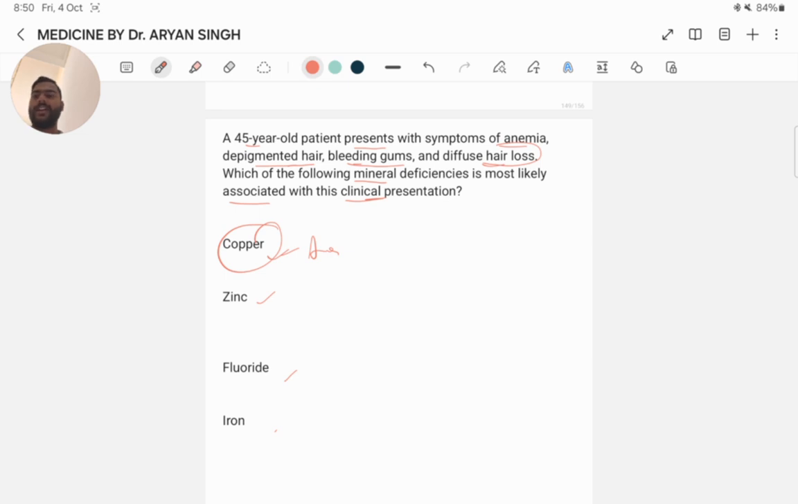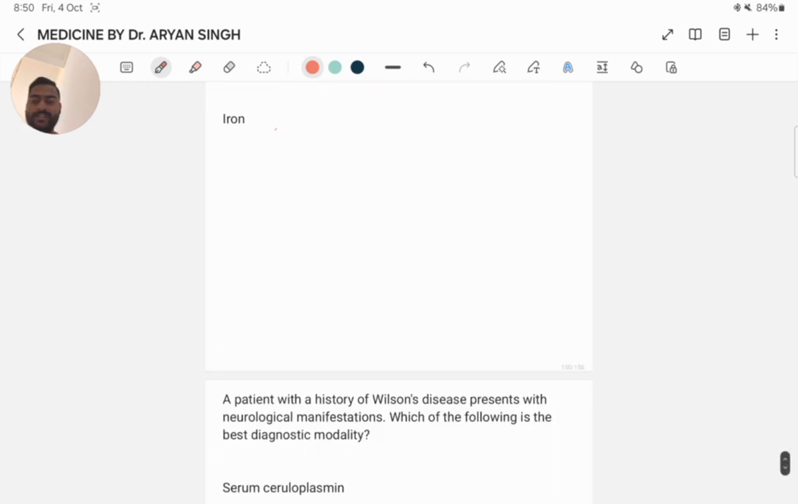Bleeding gums and diffuse hair loss are linked with impaired collagen synthesis, as copper is necessary for the function of lysyl oxidase, an enzyme involved in the cross linking of collagen and elastin.